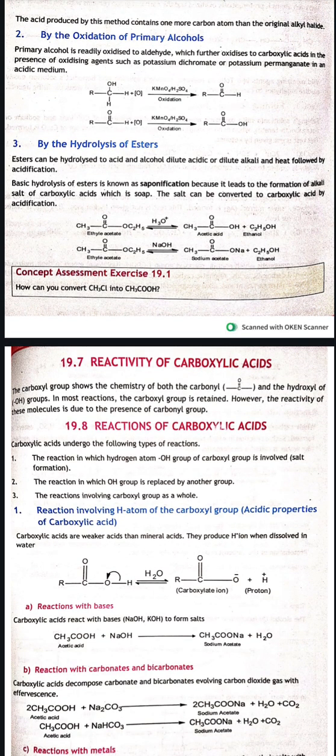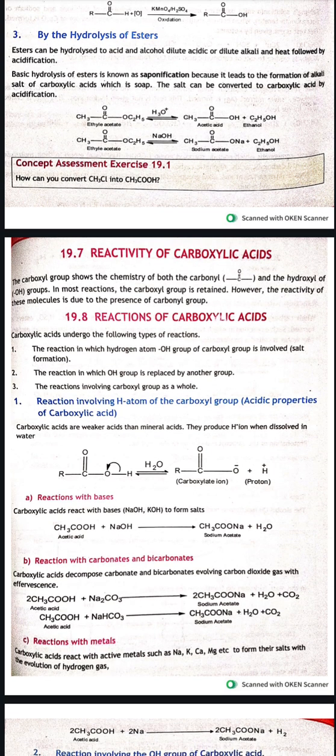By the oxidation of primary alcohols: when alcohol reacts with oxygen, we get an aldehyde, and when oxidized again we get a carboxylic acid. By the hydrolysis of ester, which is also known as saponification, and it leads to the formation of soap. We take ethyl acetate, and in the presence of H3O+ it will be converted into acetic acid and ethanol. And if we react ethyl acetate with NaOH, we get sodium acetate plus ethanol.